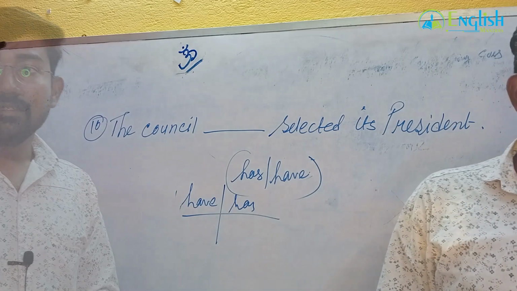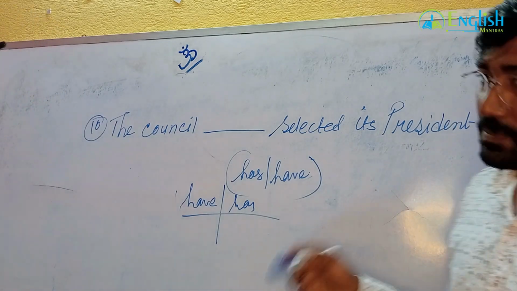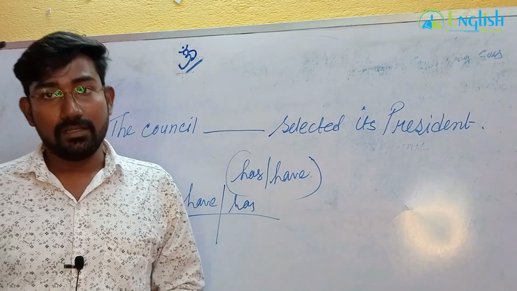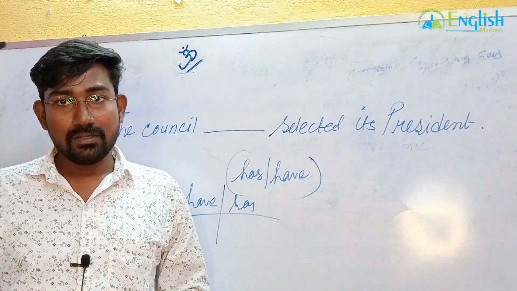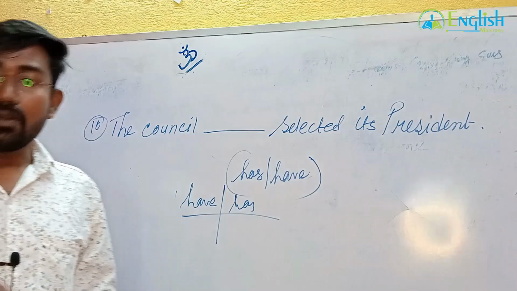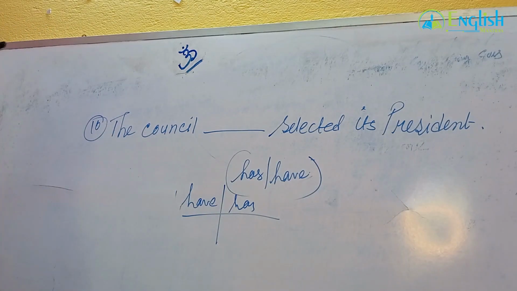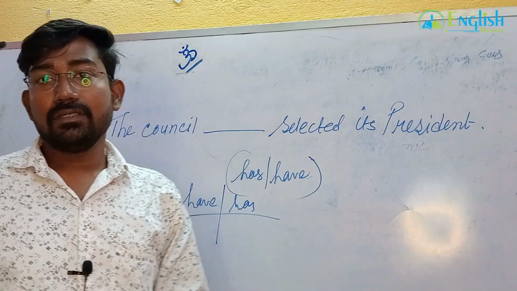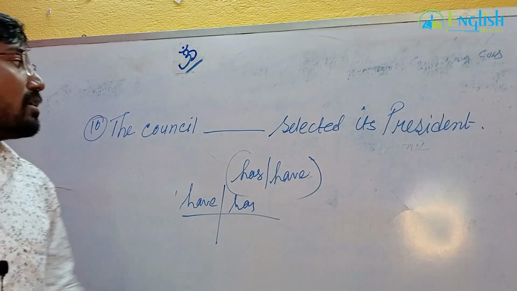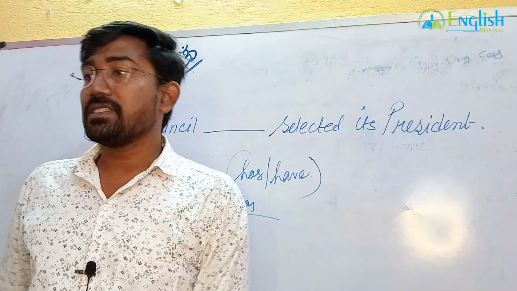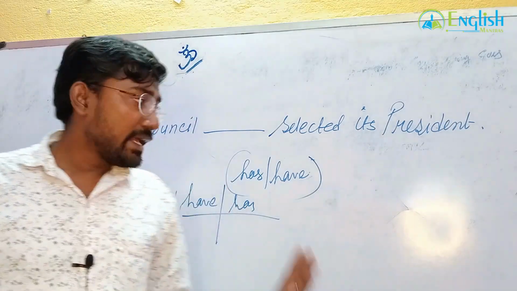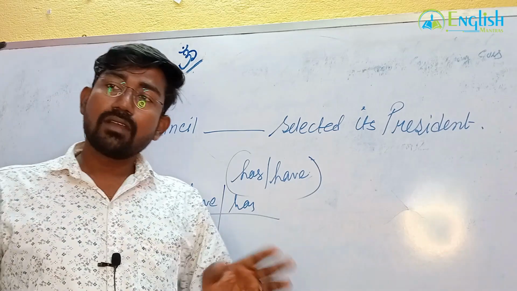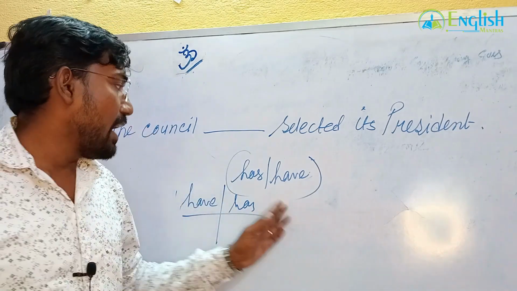Okay, fixed prepositions will be discussed, like according to, in accordance with. Understood? In accordance with, according to. Now we have to understand whether it will be has or have chosen its president, or selected its president. Has or have, what will be the answer? You are saying have. Okay, I grant that you have said have.